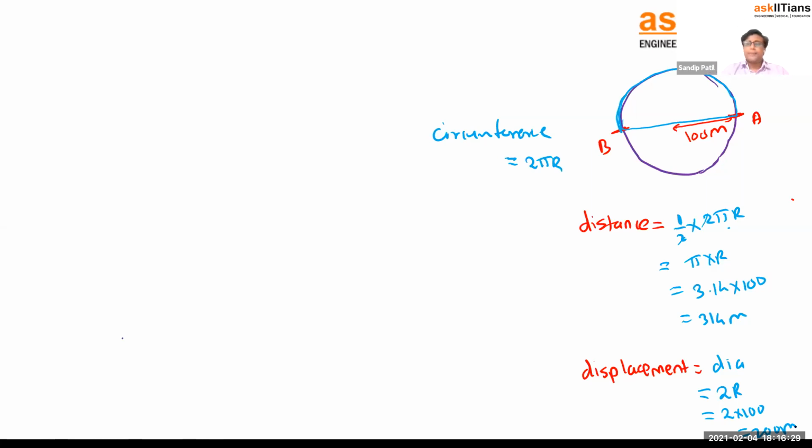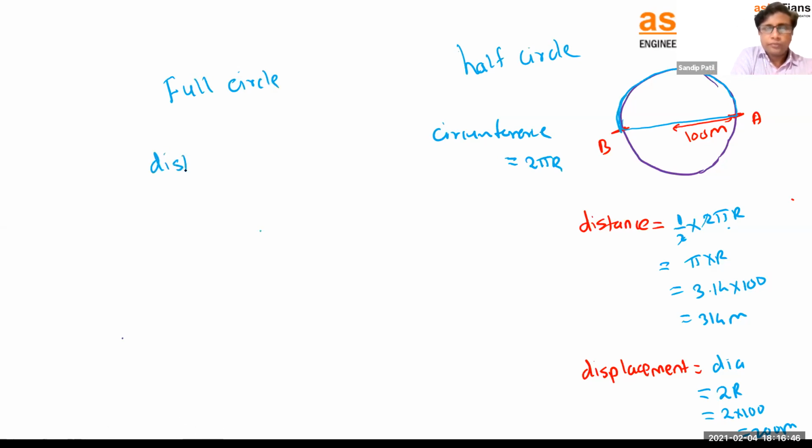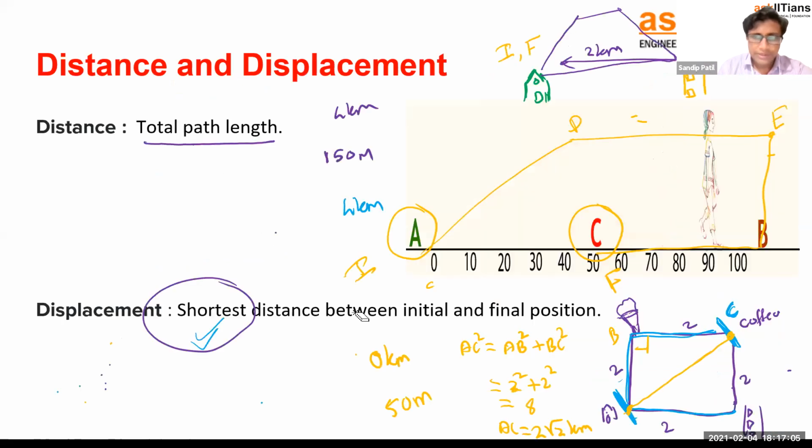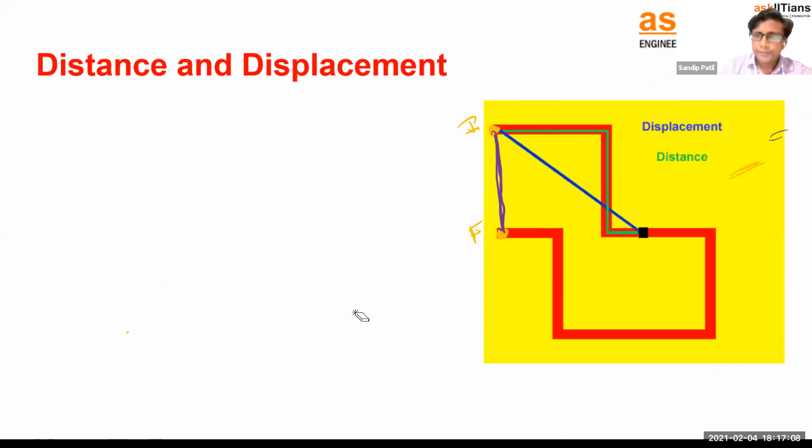So remember how to solve this type of question. Now this is the question for the half circle. Okay? So if you cover half circle, now I want you guys to solve for the full circle. If you complete one round, what will be the distance and displacement, right? Okay, so you have to solve these two things at home. Okay, good. So now remember, between these two, distance and displacement.